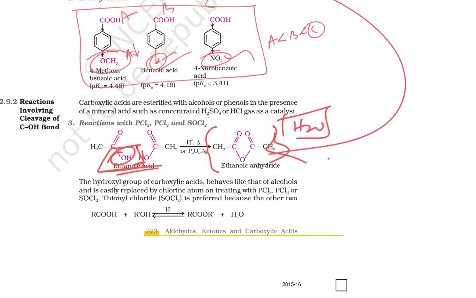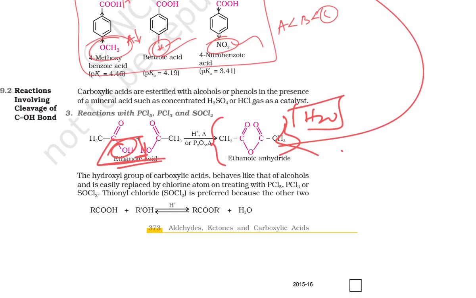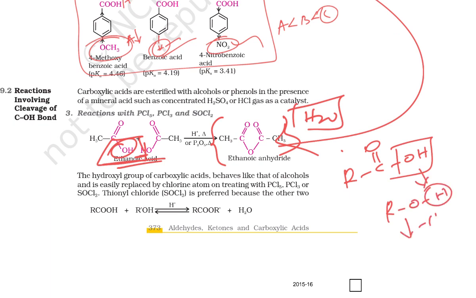Okay, when it comes to esterification, in an acid there is always removal of OH. In the alcohol there is always removal of hydrogen. So what happens? It becomes minus H2O. So what do we get here? R C double bond O, then OR. Okay, clear? Right. The second thing again, the acid, when it reacts with PCl3, PCl5, SOCl2, we will discuss.